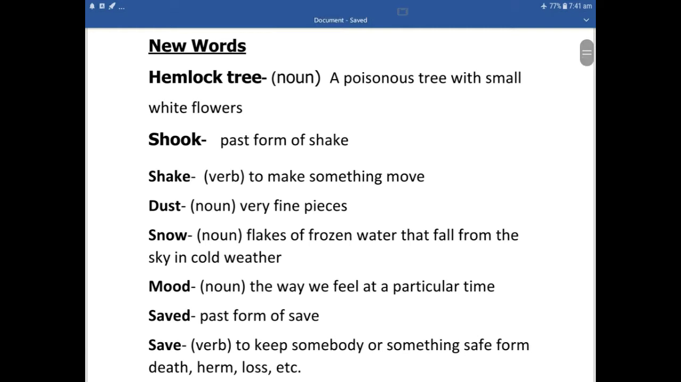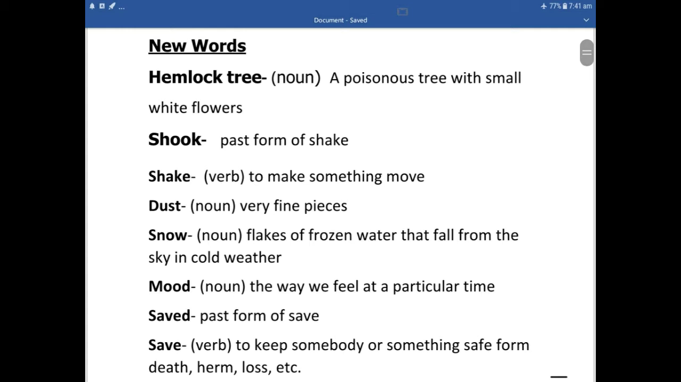So we have come to know about some new words like hemlock tree, shook, shake. Hemlock tree is a poisonous tree with small white flowers. Shook down on me. So shook is a past form of shake. Shake is a verb to make something move. Take a note of these words. Dust of snow. Dust is a noun which means very fine pieces, very fine particles. Snow means flakes of frozen water that fall from the sky in cold weather.